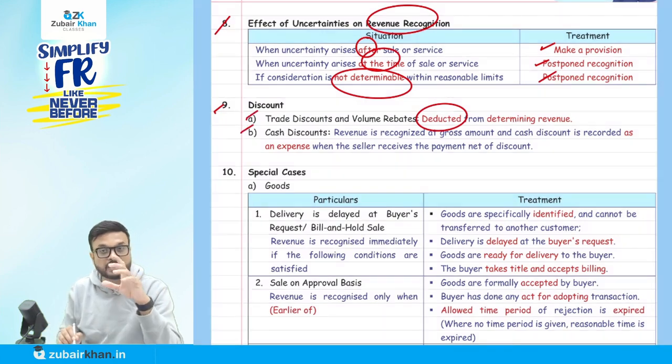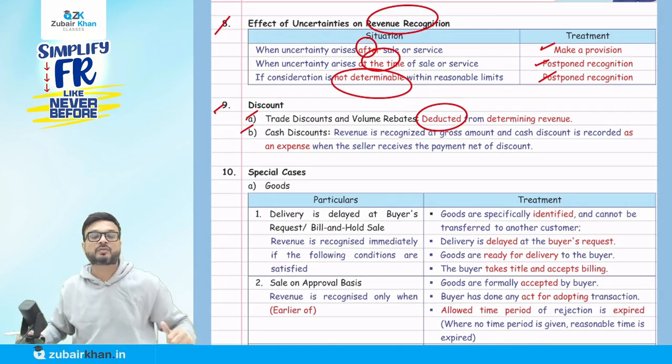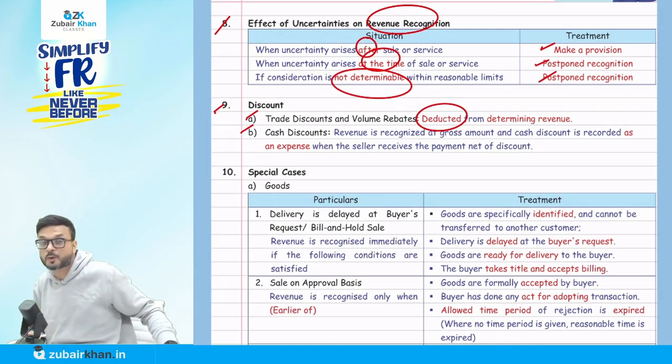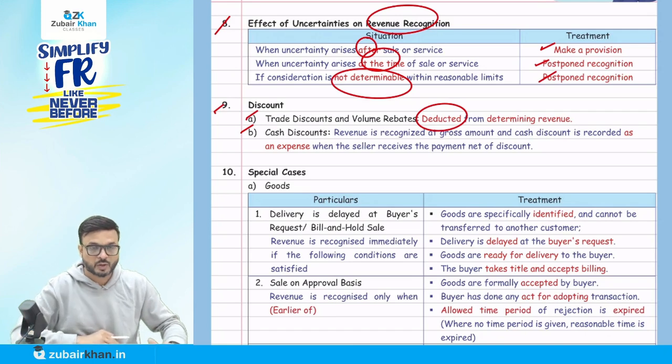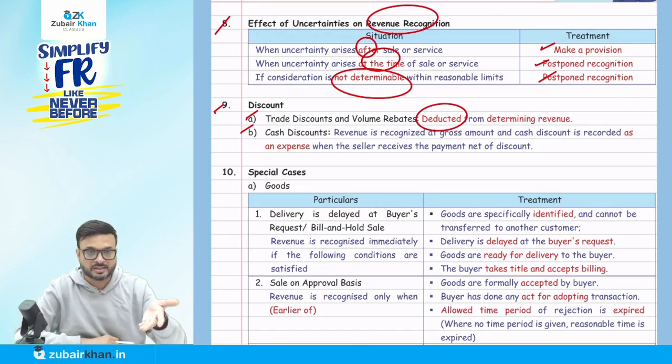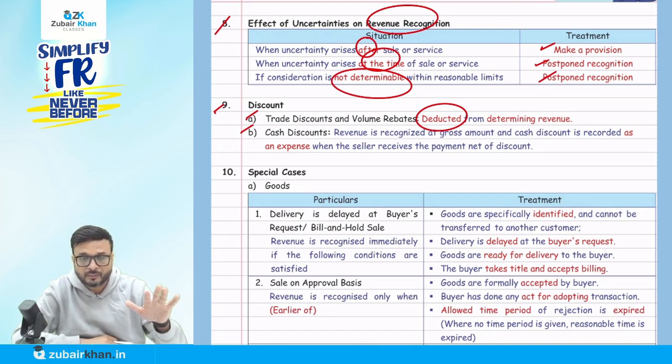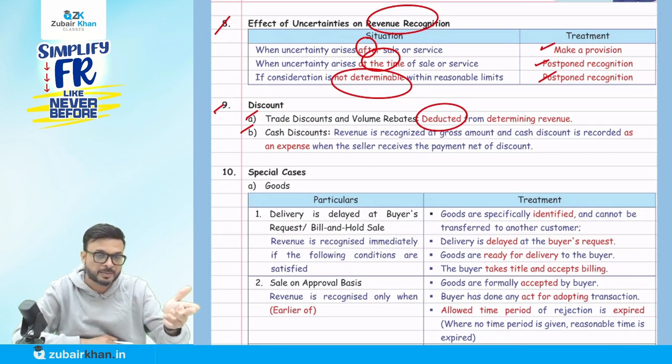This is the cash discount. The cash discount basically will be given later on. A cash discount we offer to the customer to encourage early payment. For example, today I'm making a credit sale, but I tell you, if you give me the payment within 15 days, I will give you a certain discount. This is a cash discount. So cash discount we treat as an expense in the P&L account.